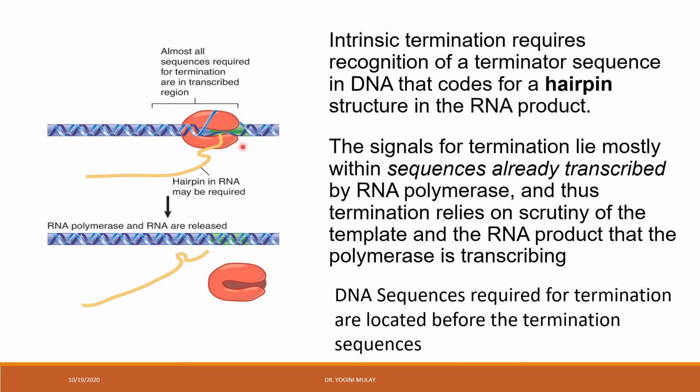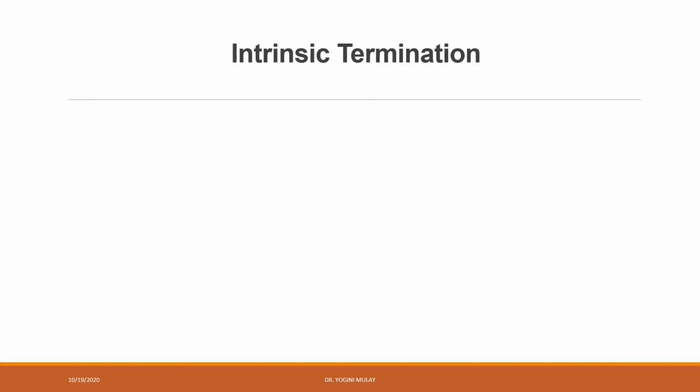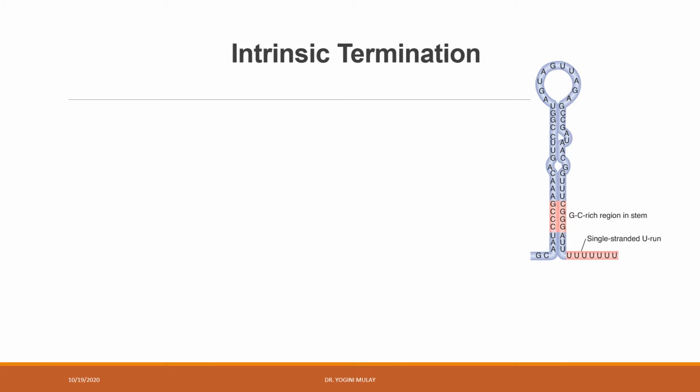Means if this is the site of termination, then this sequence is necessary because this sequence has undergone transcription and the RNA transcript has been formed, and this RNA transcript has undergone secondary structure formation, that is the hairpin-like formation, and this hairpin structure itself is necessary for the termination purpose. Now, as I said, the secondary structure is necessary in the termination process. So this kind of hairpin-like structure is formed.